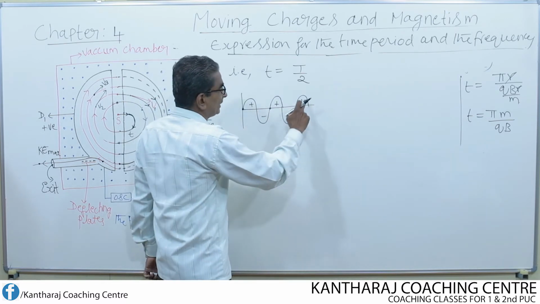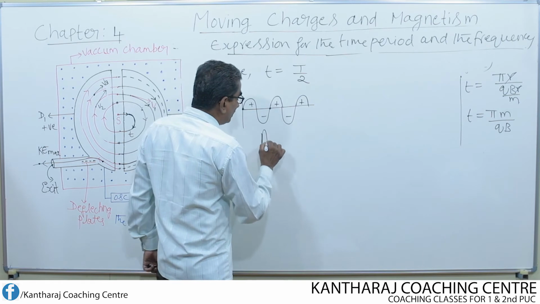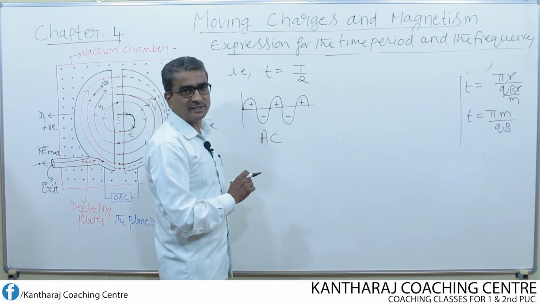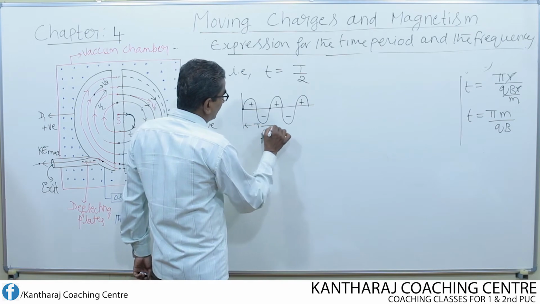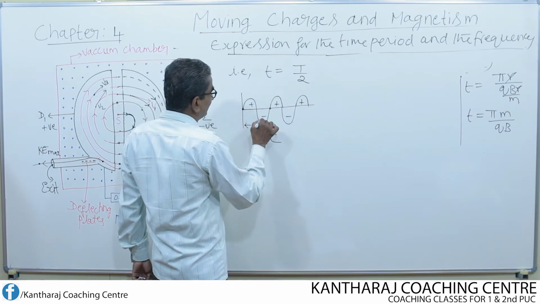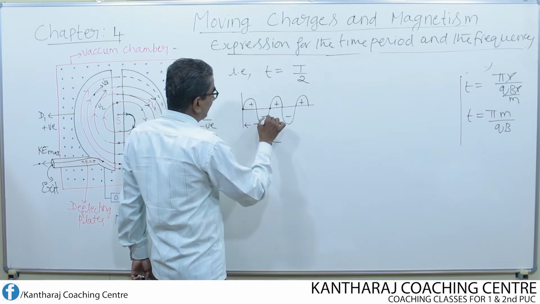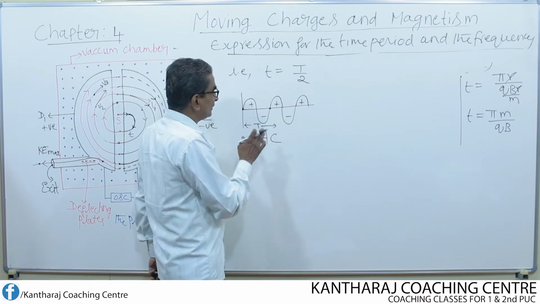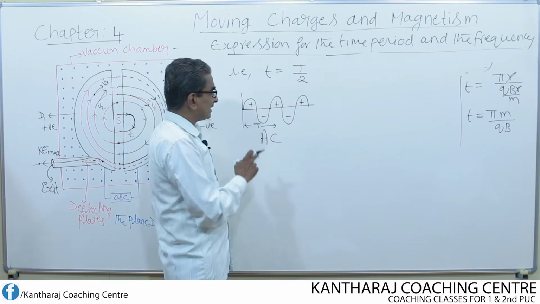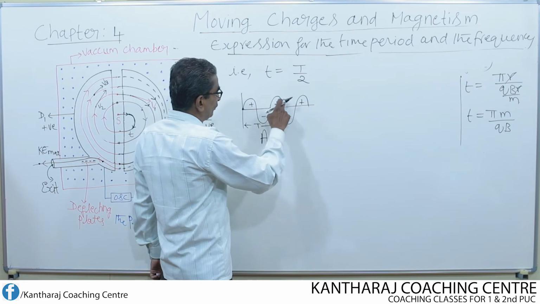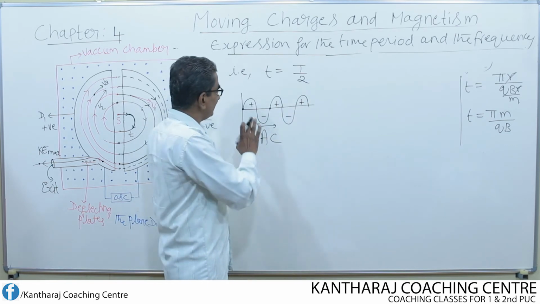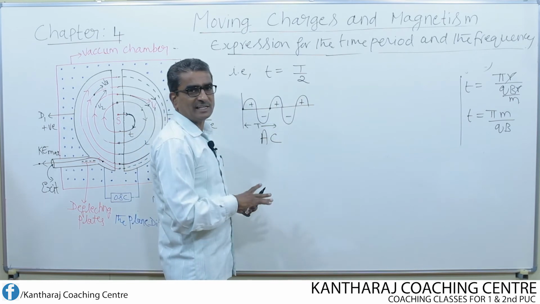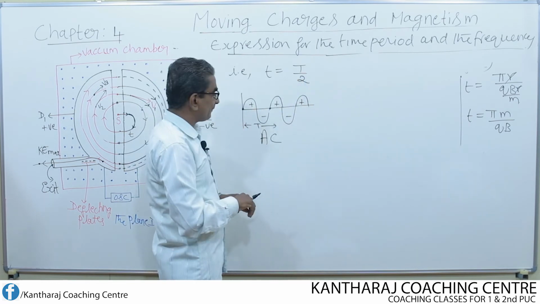This is nothing but the waveform of alternating current, that is AC. Suppose the time taken to complete one cycle like this, right from here to here, one cycle is said to be over. So according to the figure, how many cycles are there? One cycle, 1 plus 1, 2, 2 plus half, 2.5 cycles I have written in this figure.